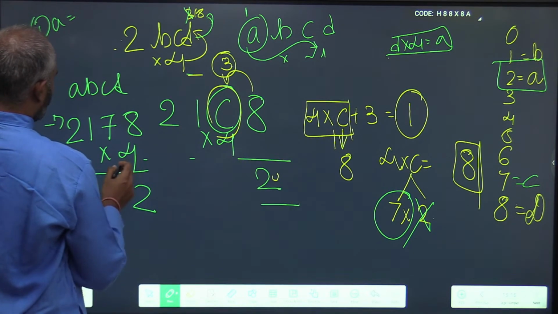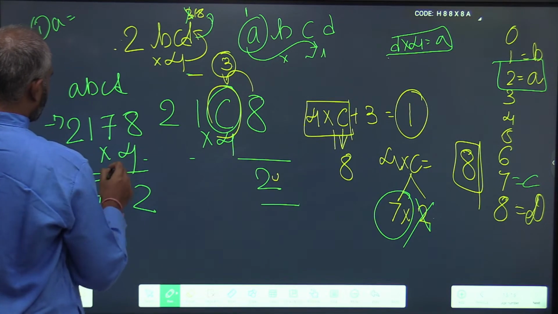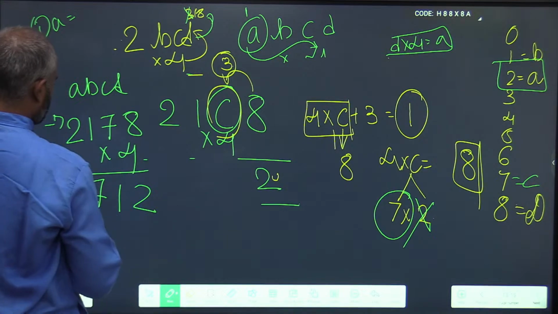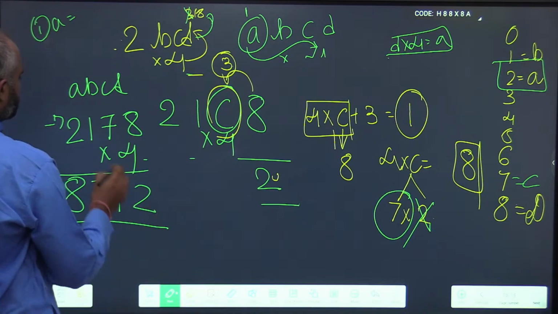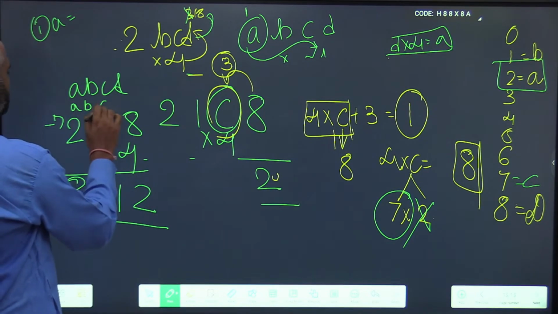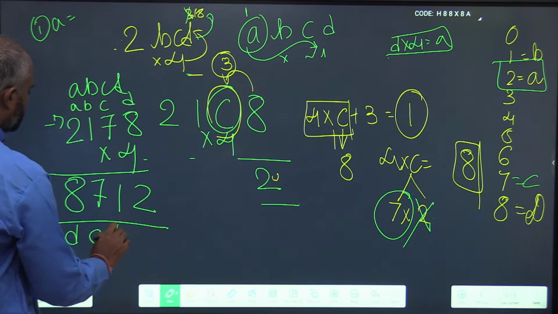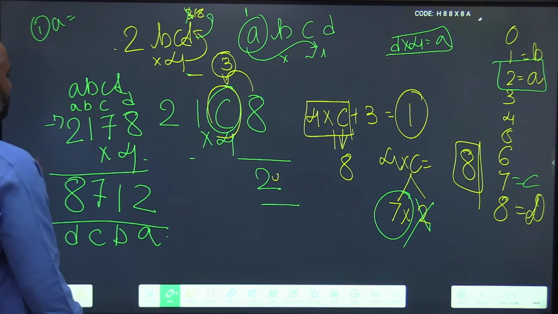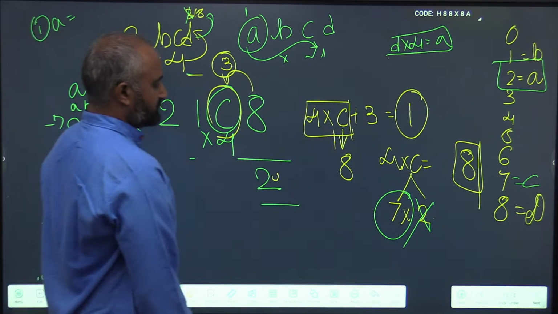Next, 4 ones are 4 plus 3, 7. 4 twos are 8. You see, ABCD has become DCBA. Hasn't the number reversed? So this is how you solve.